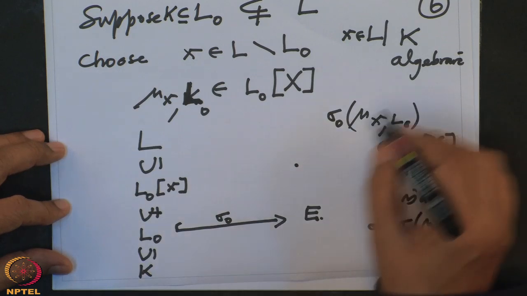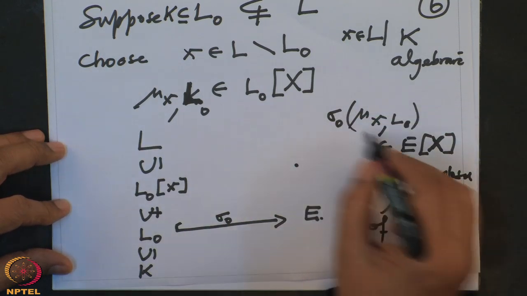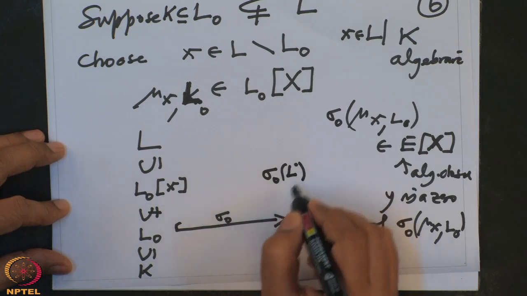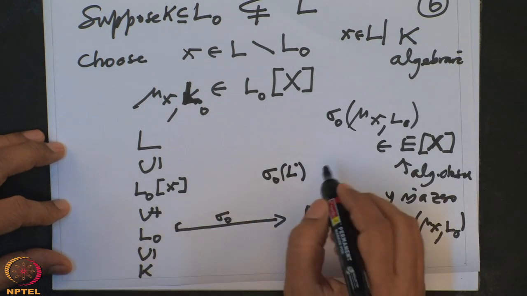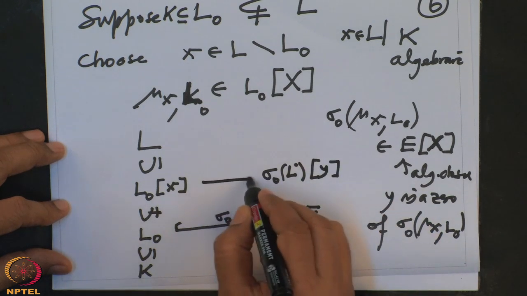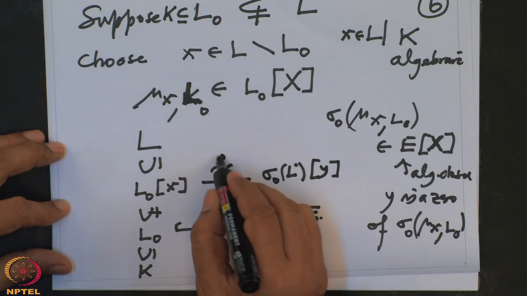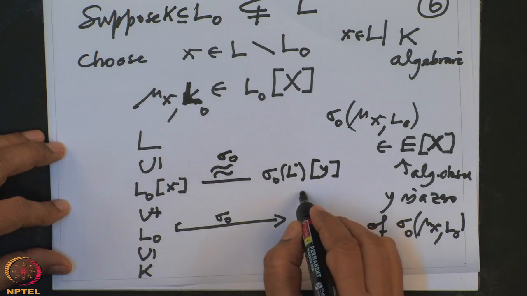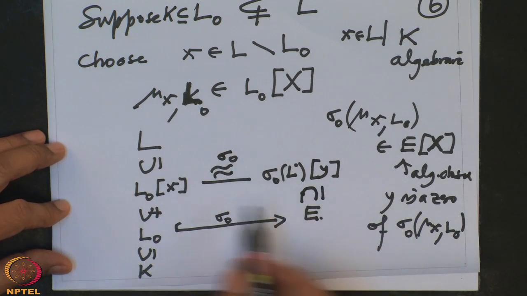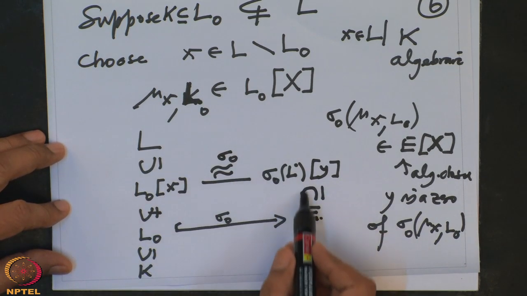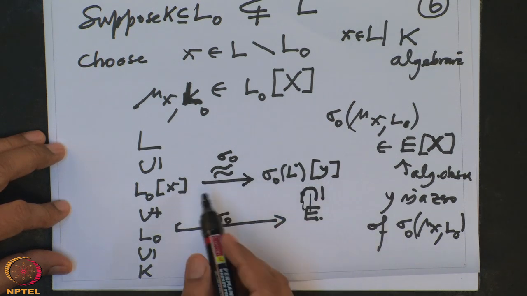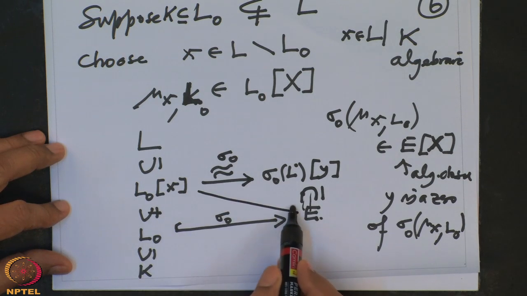So let me identify, we have sigma naught of L naught. This is a subfield of E, which is the image of this, and to this I adjoin y. Then these two fields are isomorphic, that is just given by sigma naught. So if I take this composition, that will give me an extension, an embedding.